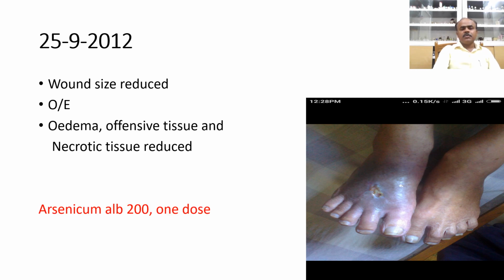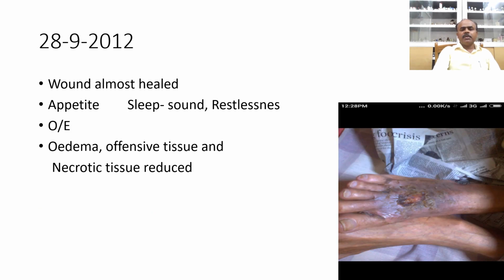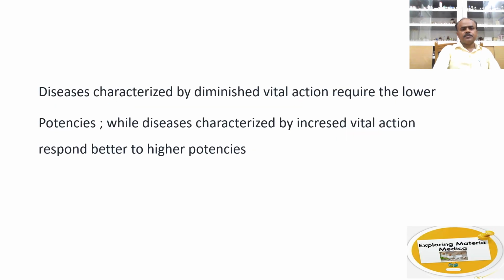So he was given Arsenicum 200 as his susceptibility was improving. He came back on 28/9/2012. The wound had almost healed, the appetite had increased, the sleep was now sound, and the restlessness had also decreased. The edema, offensive discharge and necrotic tissue were reduced. So he was sent with placebo.